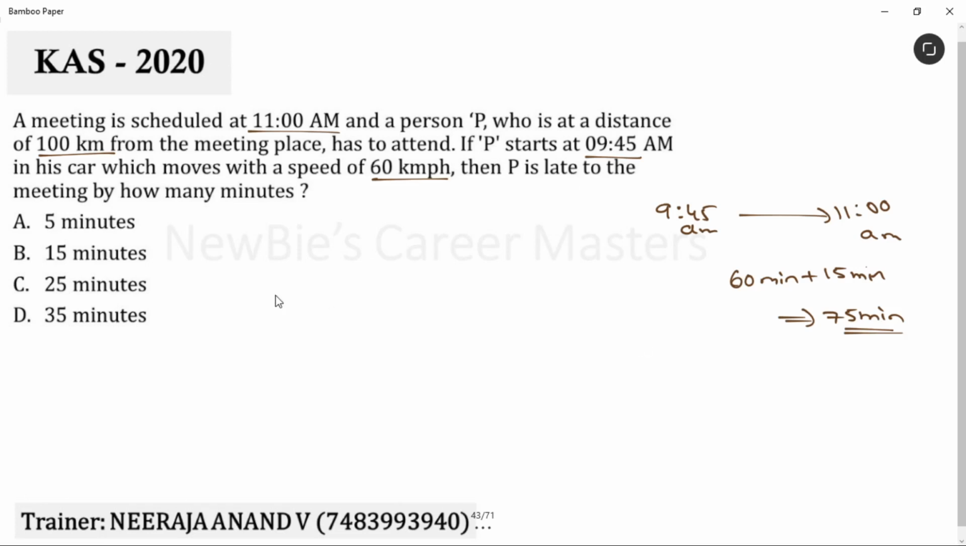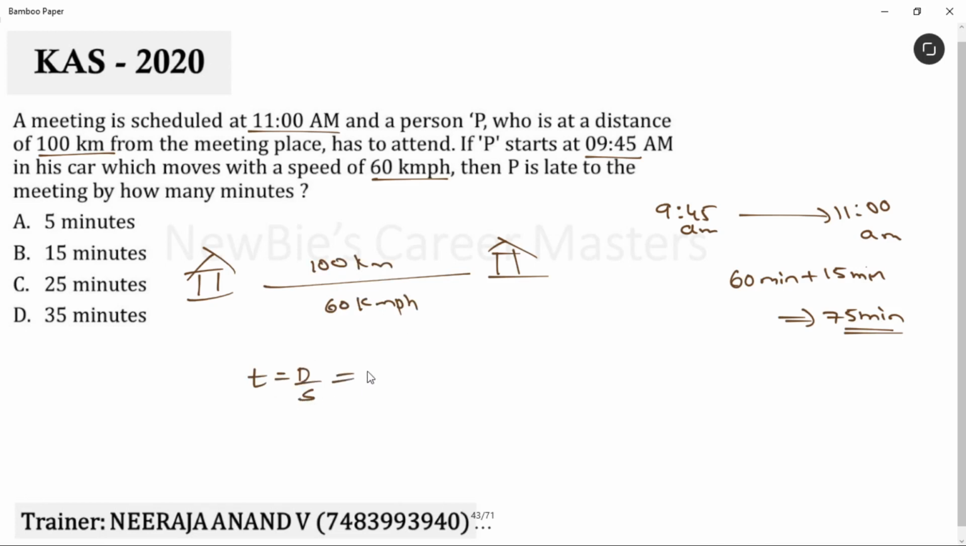Now let's find out how many minutes he needs with this speed. His car speed is 60 km per hour, right? Let's find the time. From his place to the meeting place, how much distance is there? 100 km and his car speed is 60 km per hour. Time is equal to distance by speed. Distance is 100 km and the car speed is 60 km per hour. That means he takes 10/6 hours to reach that point.